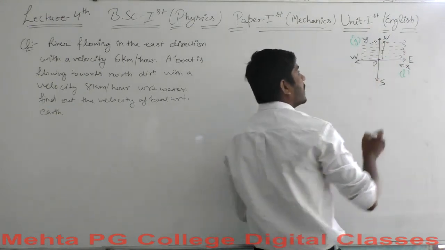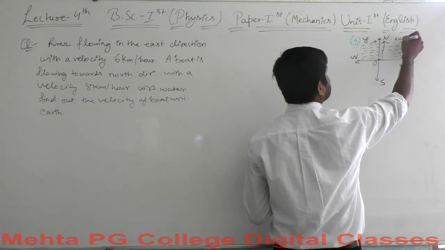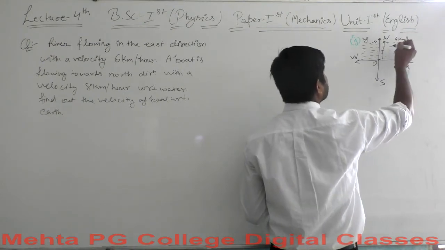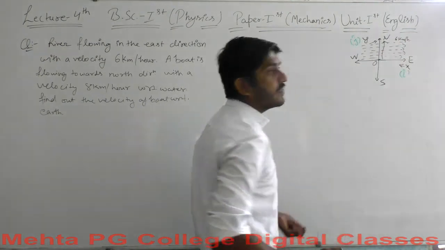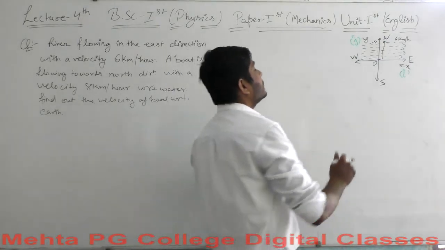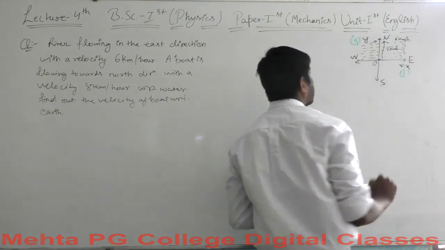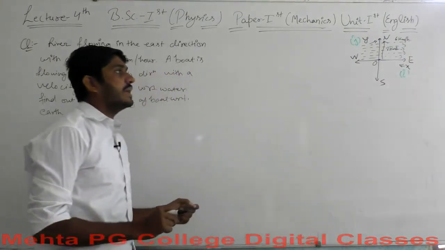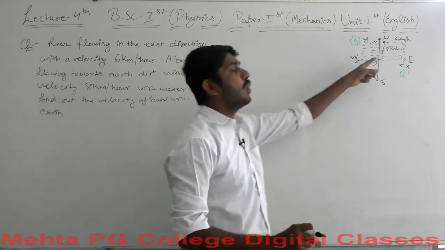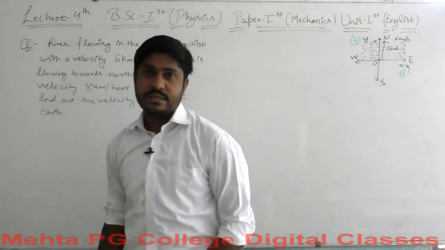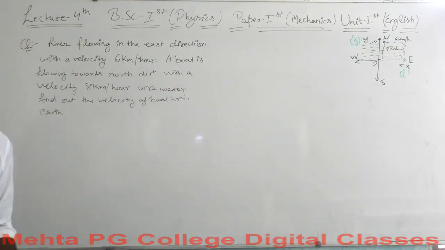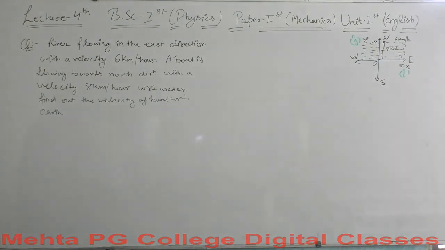We have been given two velocities: this velocity is 6 km per hour, and this velocity, with respect to water, is 8 km per hour. Now we are asked to find the velocity of the boat with respect to earth. So let's begin with the solution.